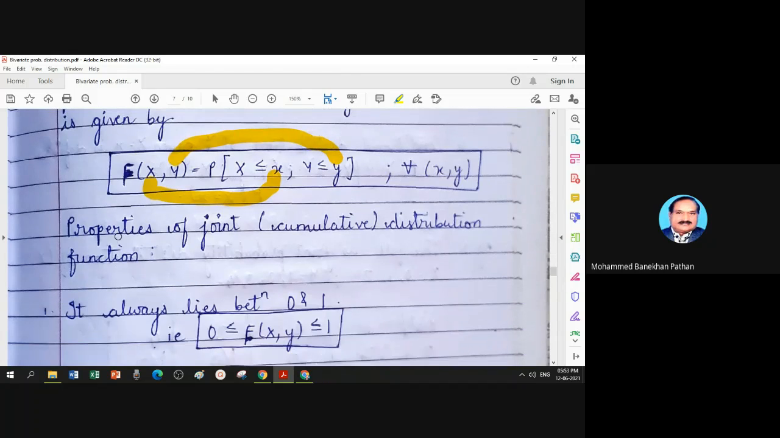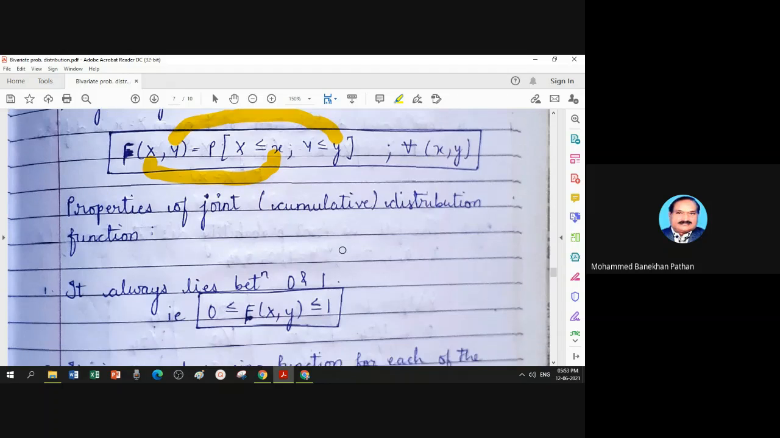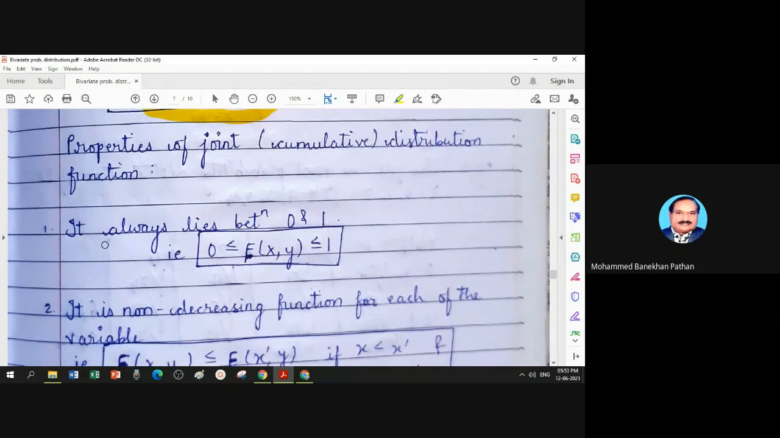You have properties of joint distribution function. You have properties for cumulative probability distribution. In your semester 1, we studied 7 different properties of distribution function with one variable. You can recall it. Property number 1, it always lies between 0 and 1.